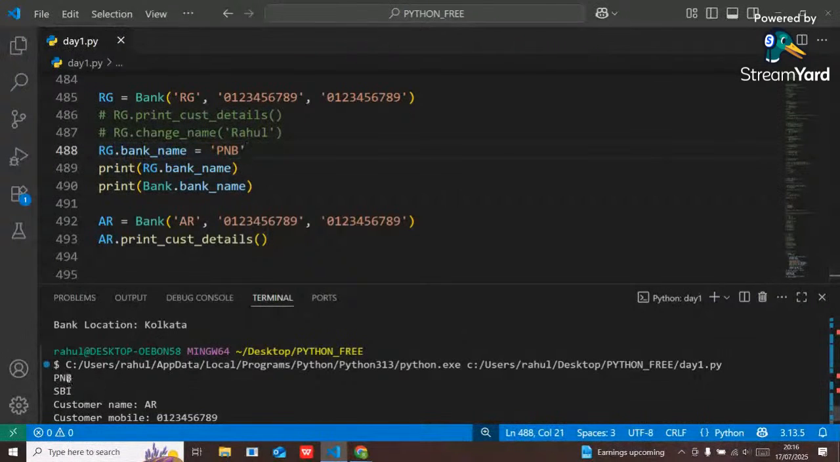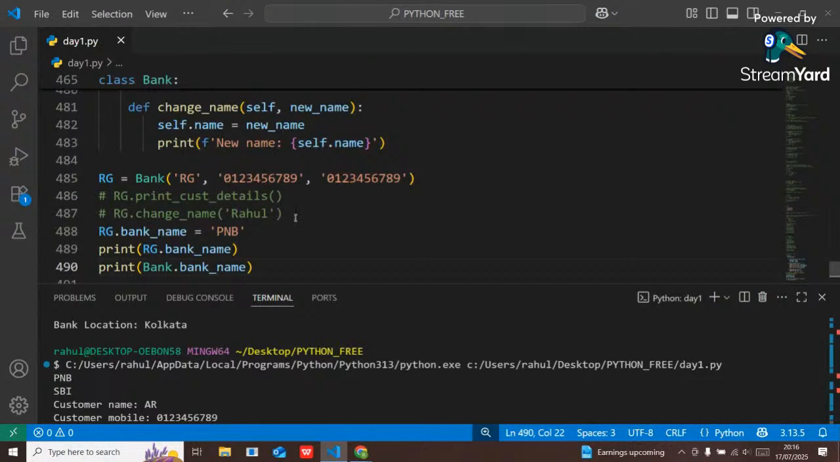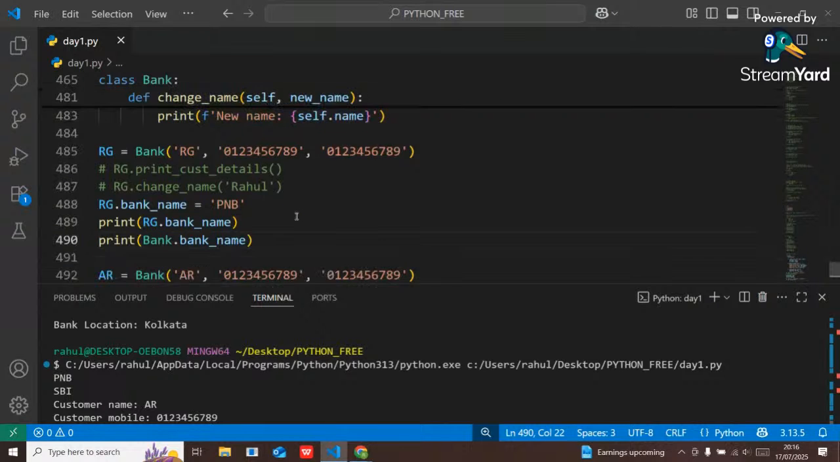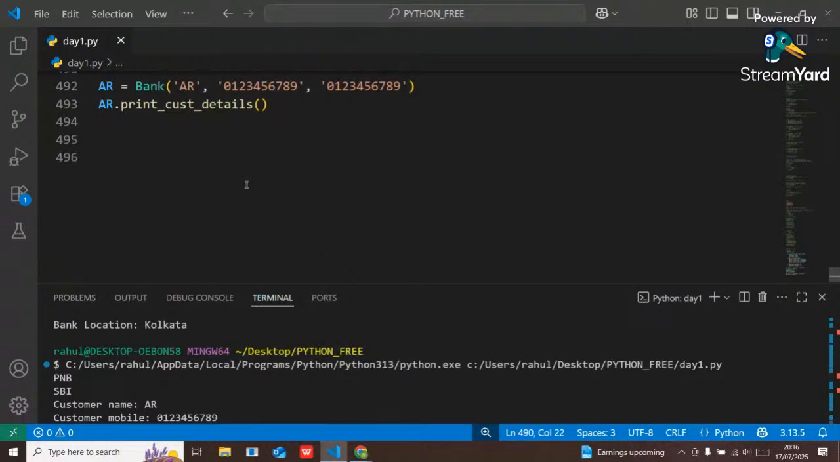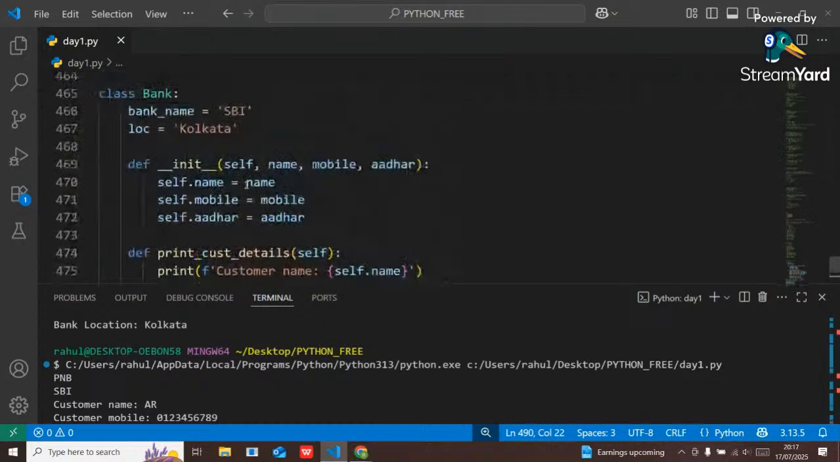That's why it has been printed PNB. Second line, rg.bank_name. Third one is bank.bank_name. Originally the bank name has not been changed, but it has been changed with respect to that particular object. But if I want to change the bank name for each and every object, I have to change it with respect to that class.